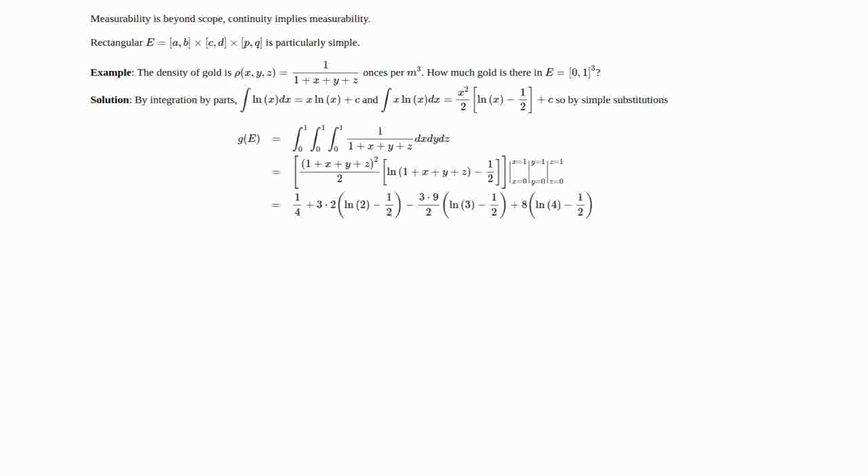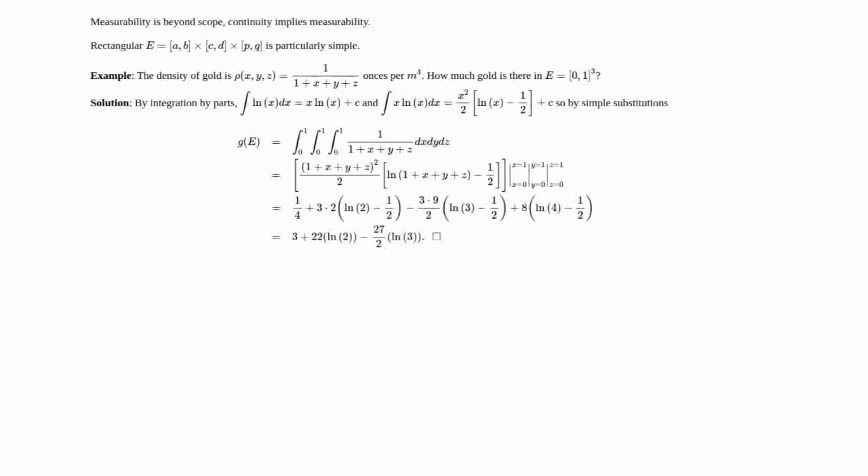And when all of them are 1, you evaluate it positively. So we're going to have 1 plus 1 plus 1 plus 1, which is 4 squared over 2, which is 8. And then we're going to have ln of 4, and then minus 1/2. And this can simplify out fairly easily to 3 plus 22 times ln 2 minus 27 over 3 ln 3.